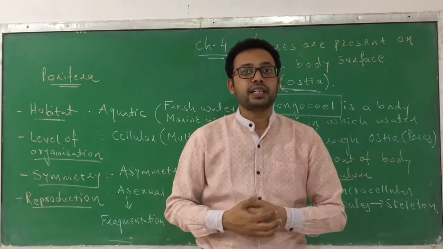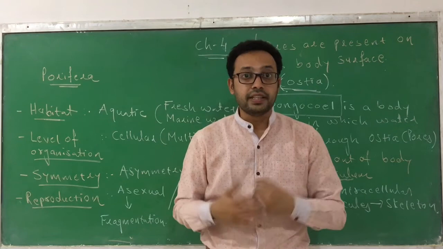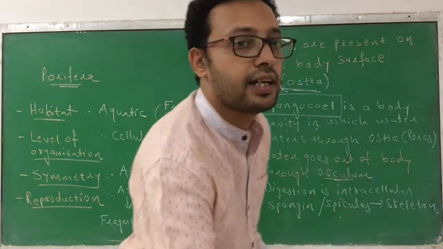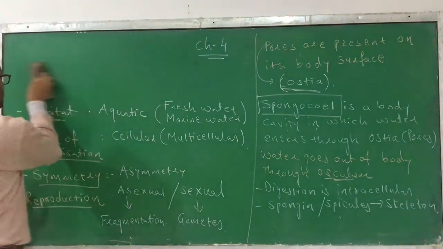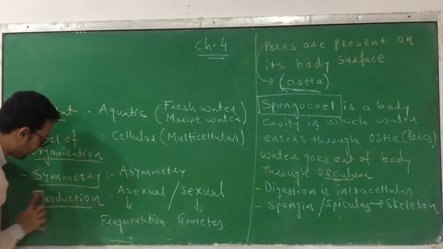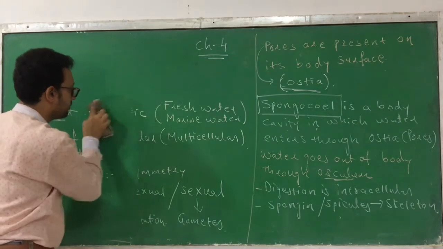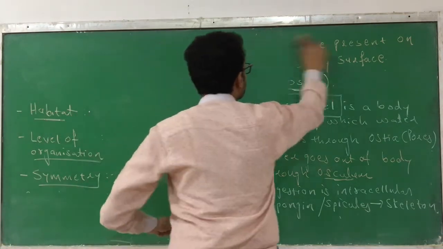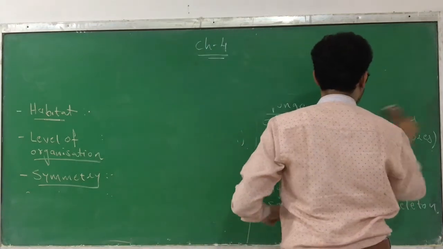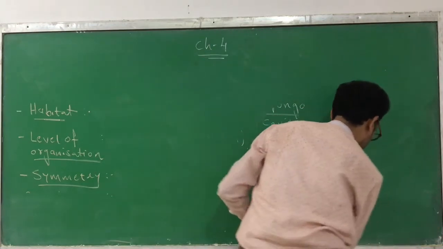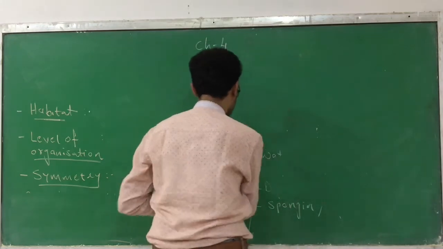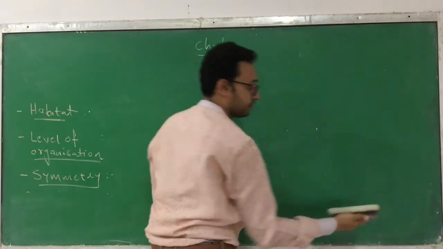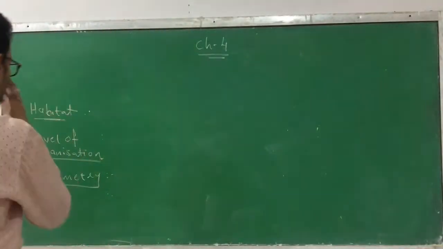Now we are moving ahead with the characteristics of another phylum, and that is Coelenterata. So let's discuss the phylum Coelenterata.